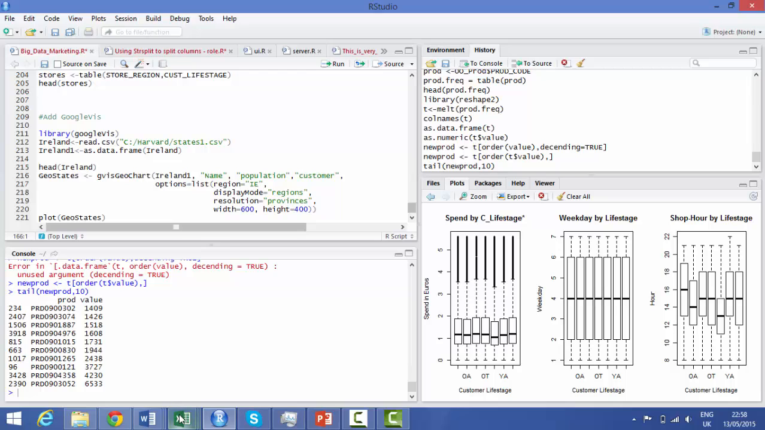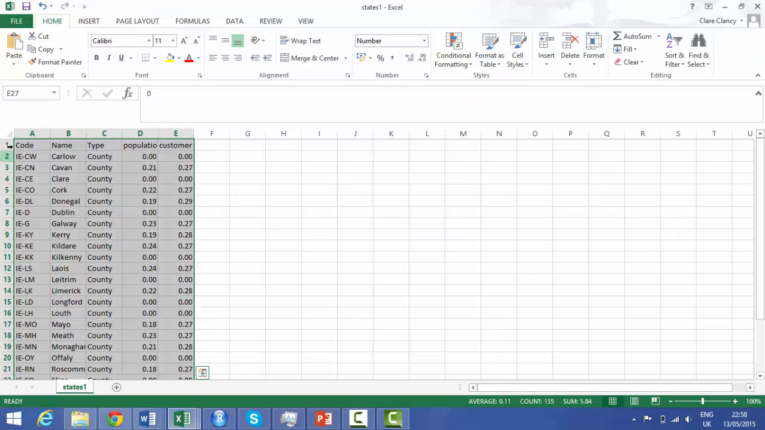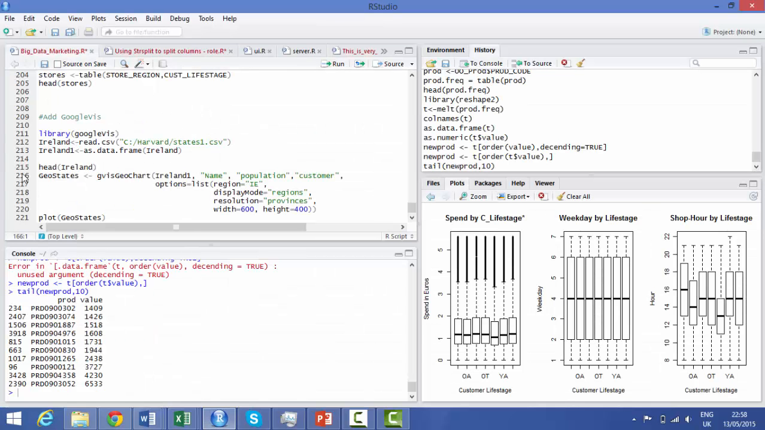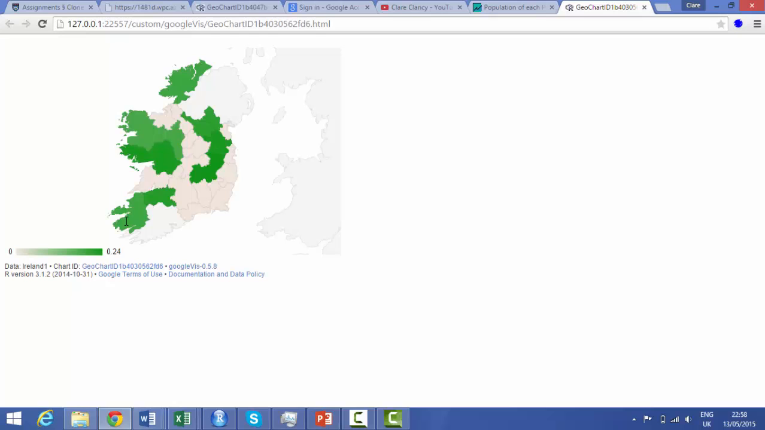We have a dataset called states.1, which shows each county, the population in Ireland, and the customer population. And then I do this lovely bit of code. And what happens is, voila, for each county, we identify the percentage population and percentage customer. So these counties here are counties which don't have any stores.